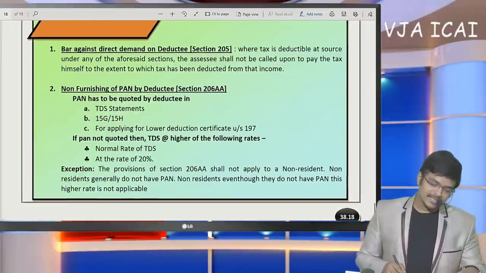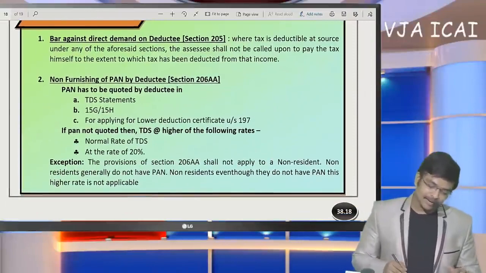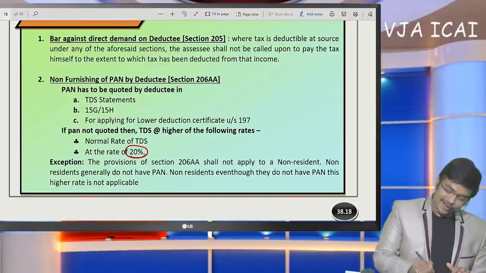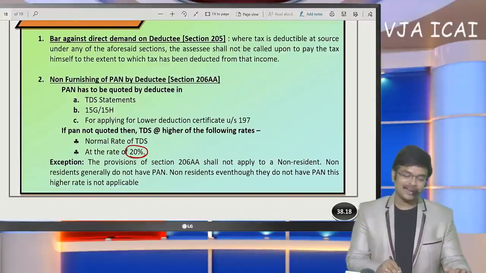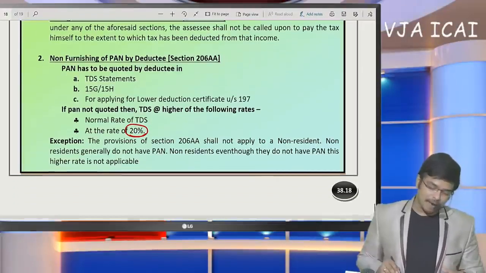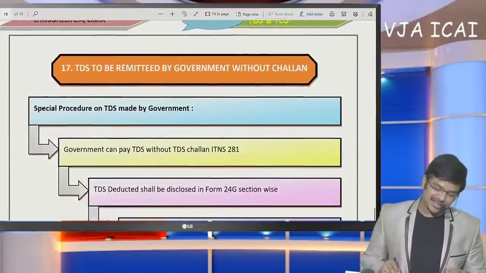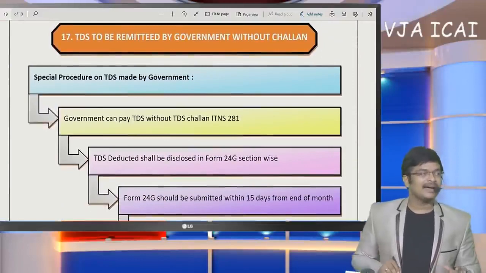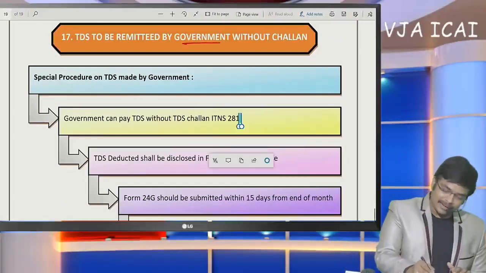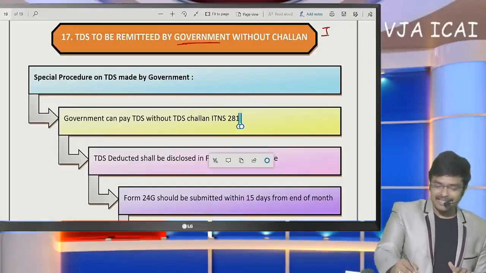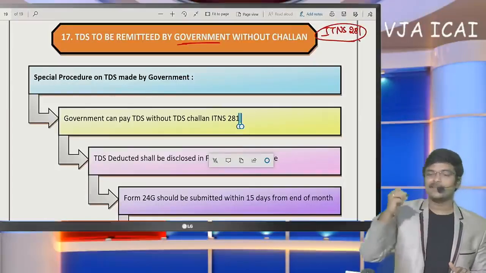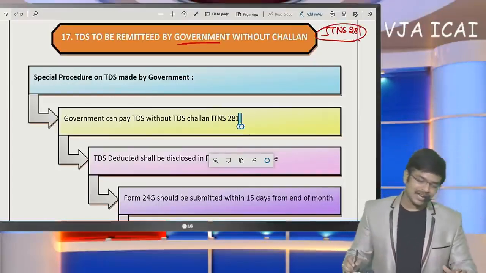And sir, generally if PAN is not quoted, then the highest rate of 20% TDS shall be levied. If PAN is not quoted or wrong PAN is quoted, higher TDS shall be deducted. And in case of government, generally we pay challan in form ITNS 281. TDS payments we remit in 281 challan.